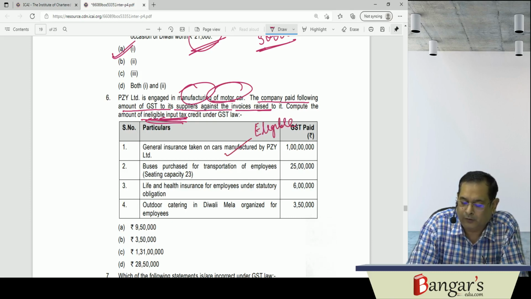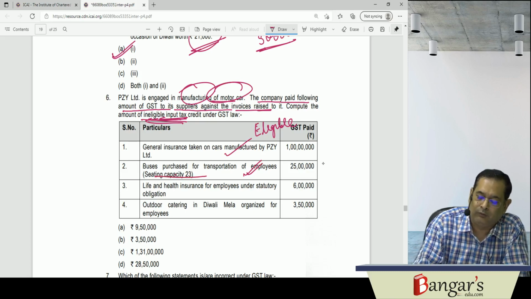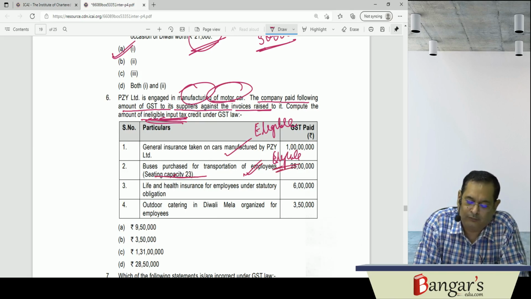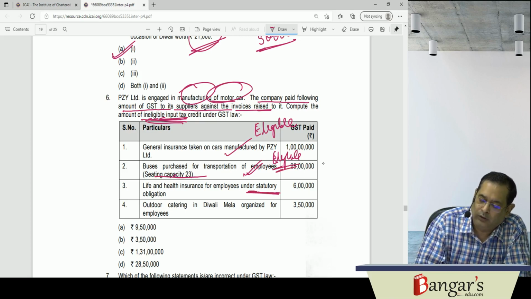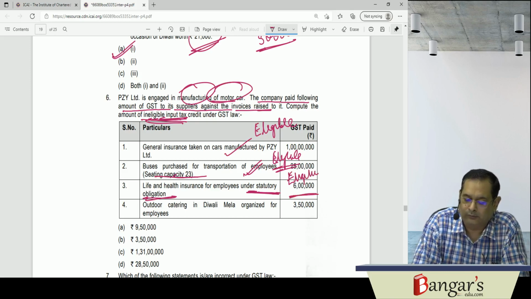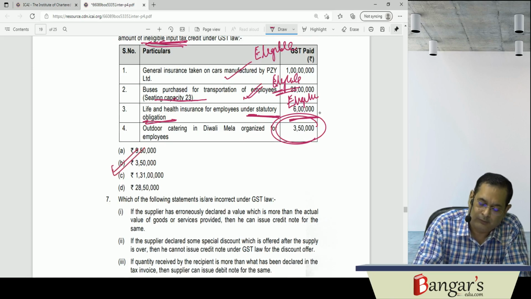Buses purchased for transport of employees, 25 lakh, 23 seating capacity. It will be eligible. The same is also eligible because seating capacity exceeds 13 persons including driver. Life insurance for the employees under statutory obligation, the same is also eligible. And outdoor catering services in Diwali Mela organized for employees, that is ineligible. So which is ineligible? 350 will be ineligible.